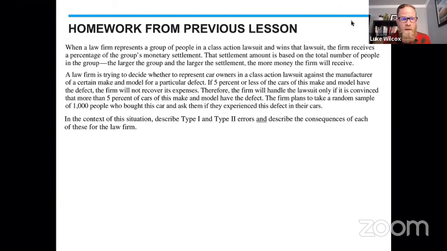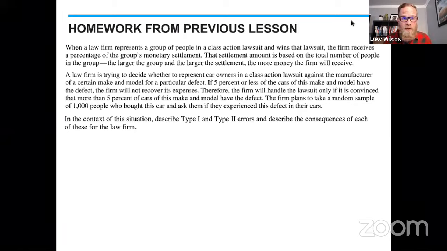It says, when a law firm represents a group of people in a class action lawsuit and wins that lawsuit, the firm receives a percentage of the group's monetary settlement. That settlement amount is based on the total number of people in the group. The larger the group and the larger the settlement, the more money the firm will receive.